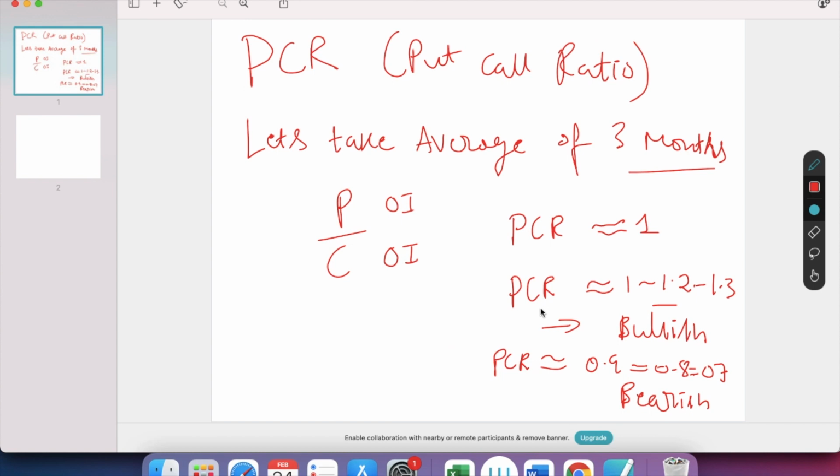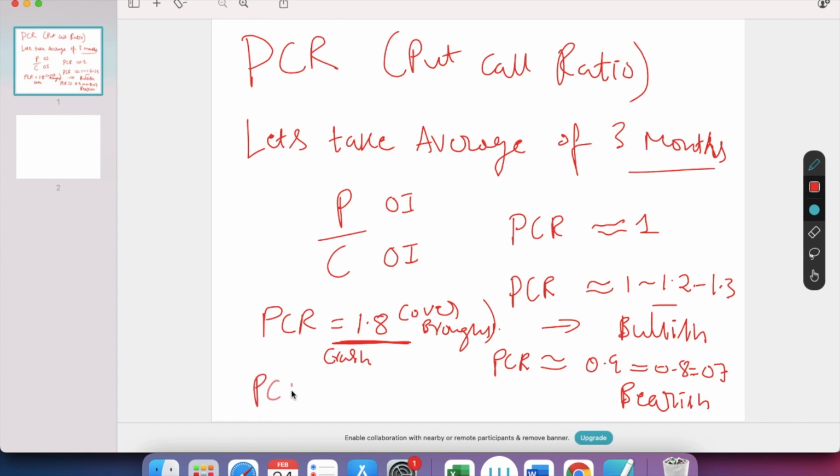And everything has its own limit. If put call ratio is equal to or more than about 1.8, people call it overbought levels. That means this is the extreme point, and anytime the market may crash. This is what people say. So if PCR is very high, it's very dangerous.